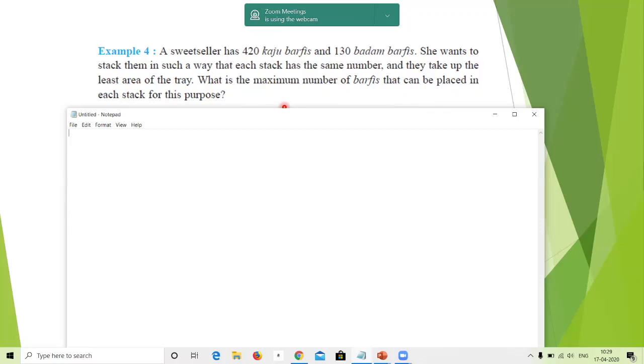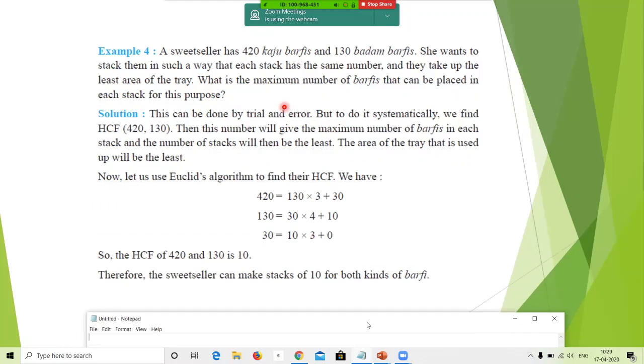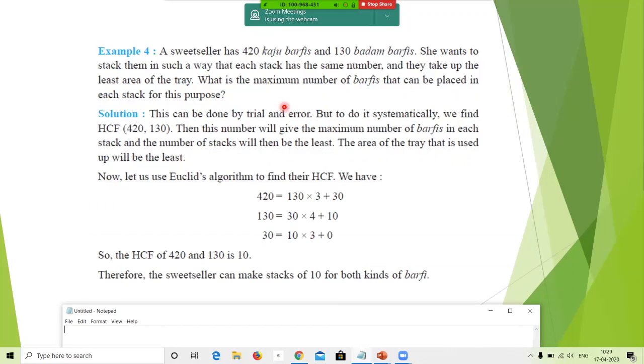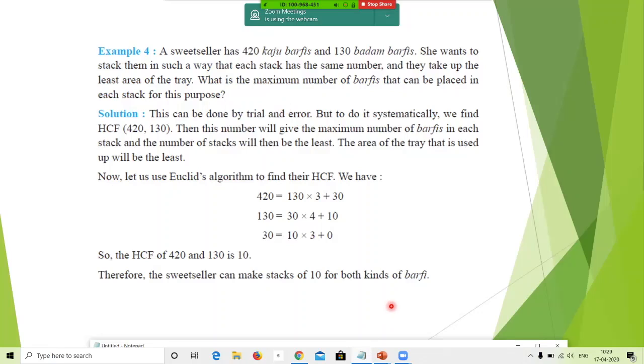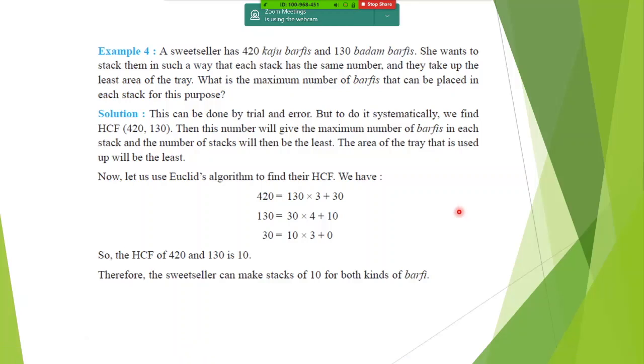Ma'am, the answer is 10. Yes, ma'am. The answer is 10. And perfect. So these types of sums are interesting also, and we love doing them. But those sums are there, it's a part of the chapter. All mathematical inductions. Okay, shall I proceed? Everybody has got 10? Yes, ma'am.